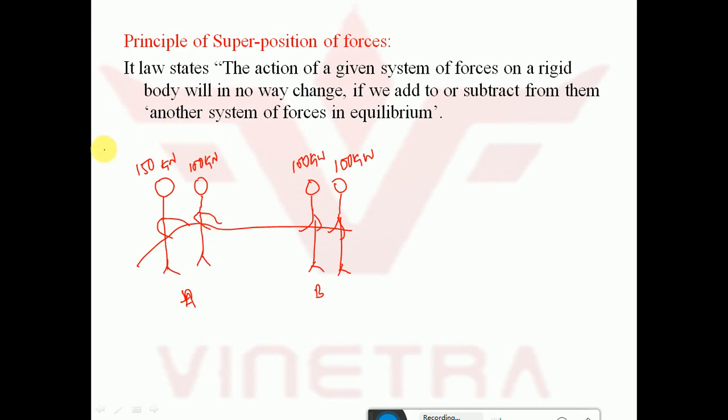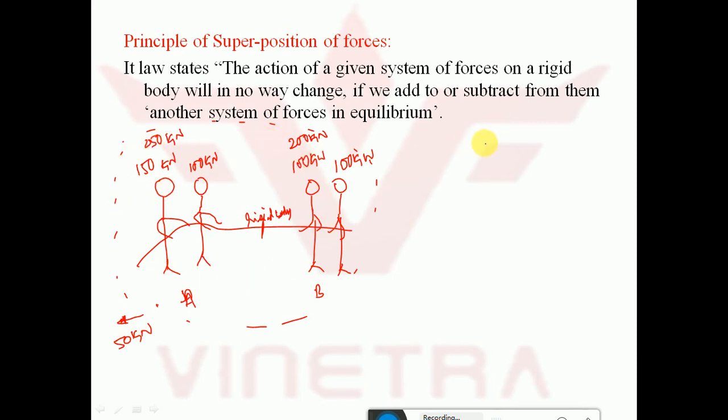So see here, let us take this system. This is a system of forces, and let us take this rope as a rigid body. We will assume it as a rigid body. Both together, team A has a force of 250 kilonewton and team B has a force of 200 kilonewton. So team A is dominating by a force of 50 kilonewton. This system is not in equilibrium. Team A is dominating here.